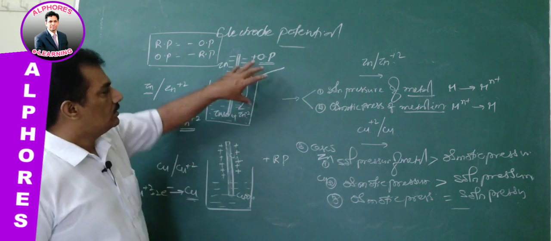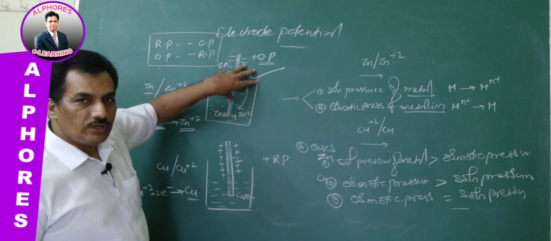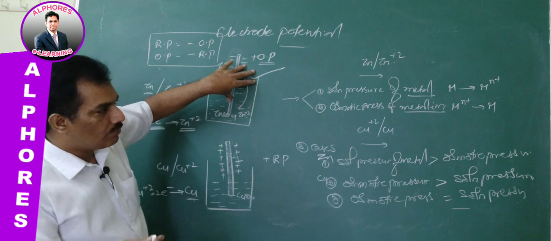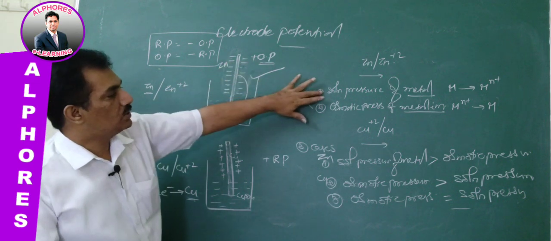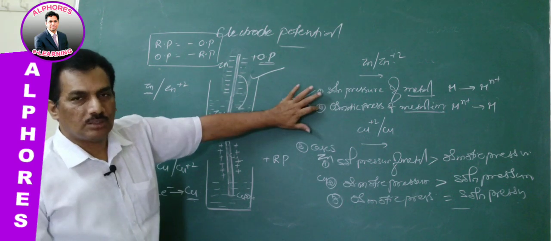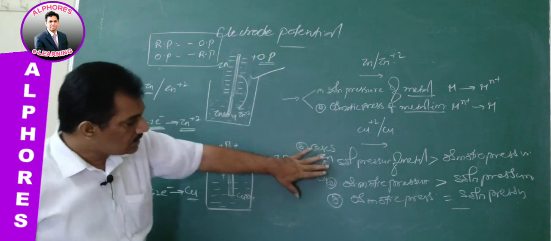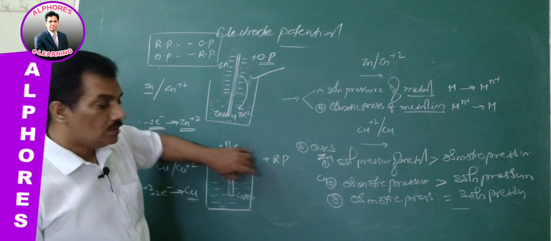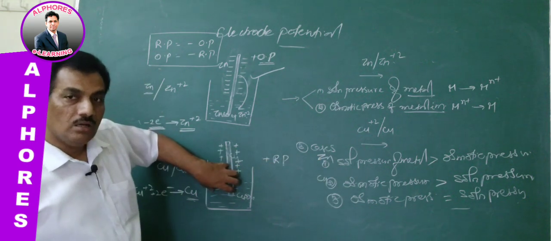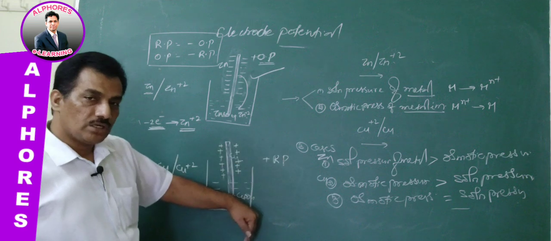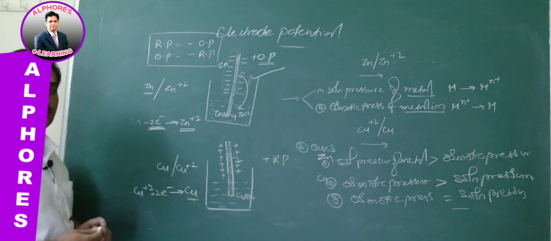The reason zinc has the tendency to go for oxidation is that its solution pressure is more than osmotic pressure, and in the case of copper, osmotic pressure of the metal ion is greater than solution pressure. That's why it is going for reduction.